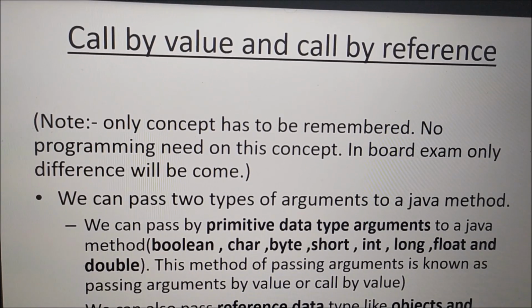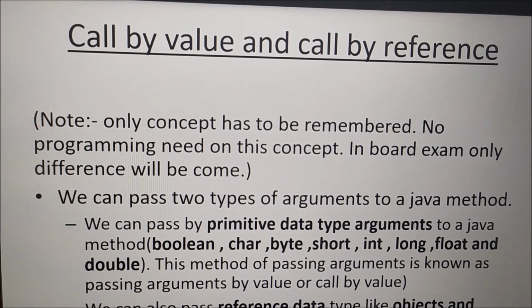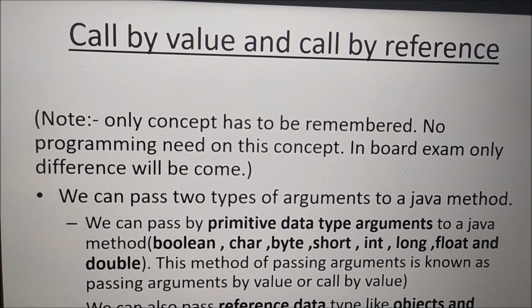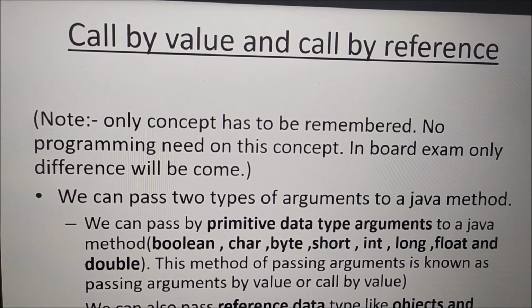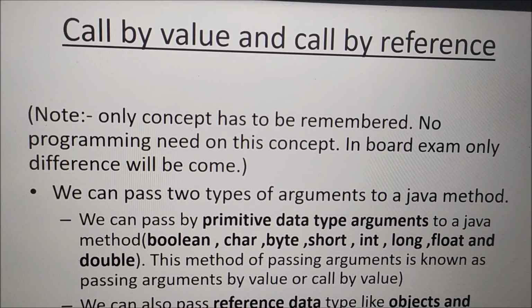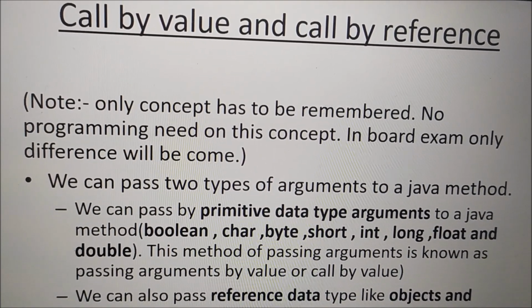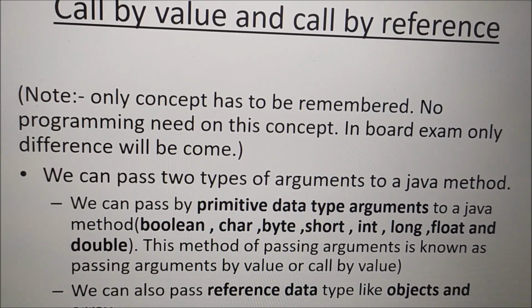Now, when we are passing arguments to the called method from the calling method, we pass two types of argument. One is primitive type of data as the argument, or reference type of data as the argument.